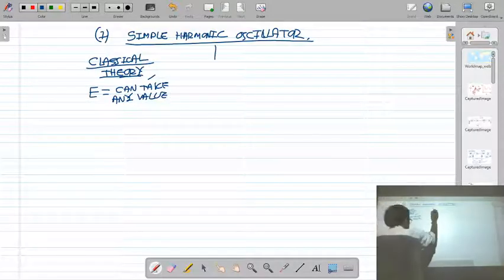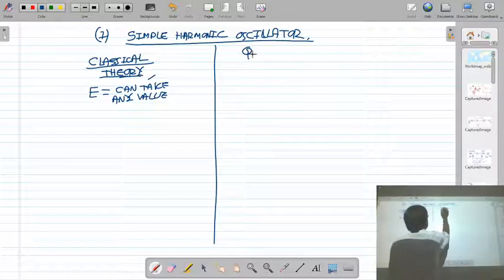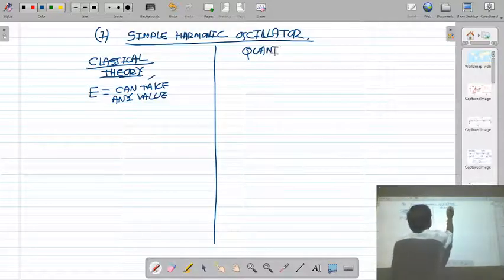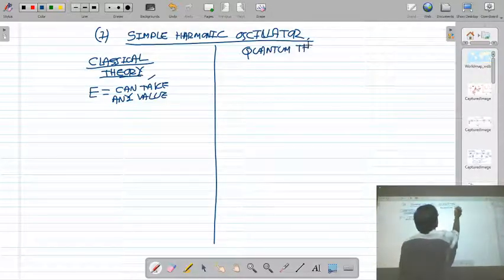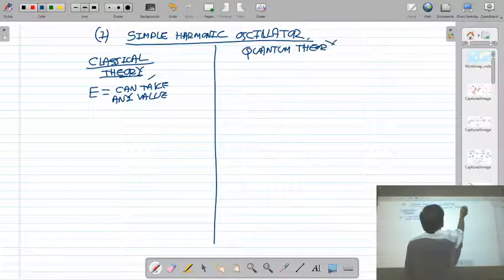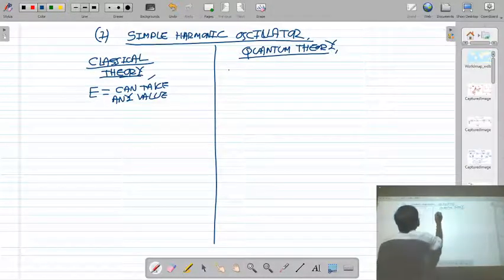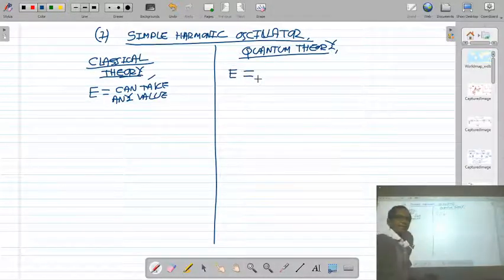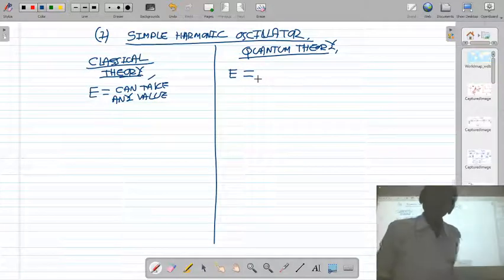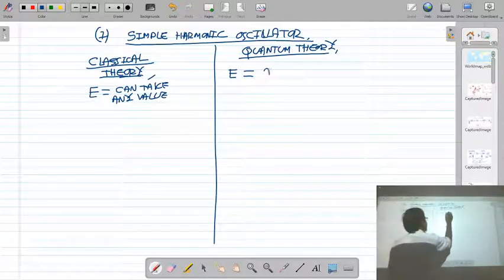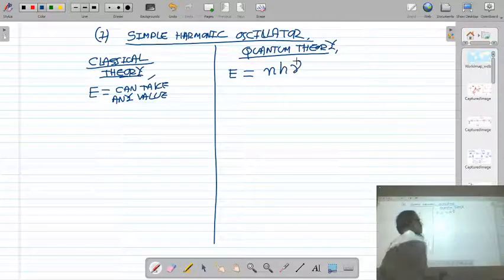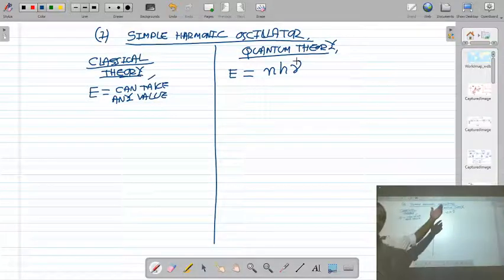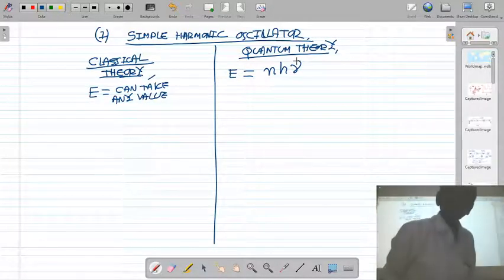On the other hand, quantum theory says that the energy of a simple harmonic oscillator cannot take any value. The energy of a simple harmonic oscillator is Nh. We obtained this energy using the phase integral.